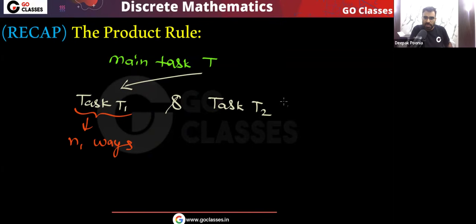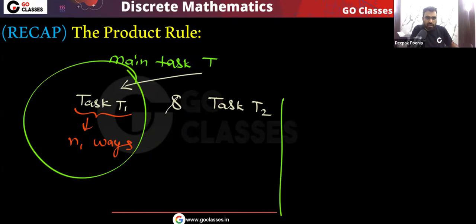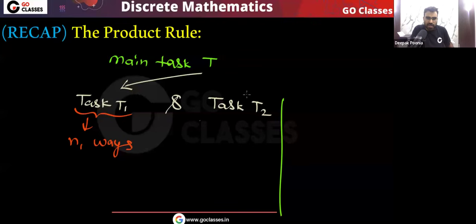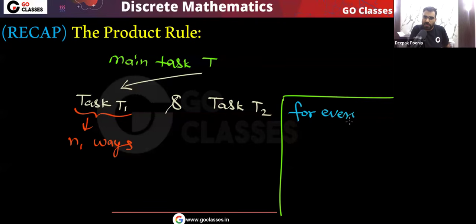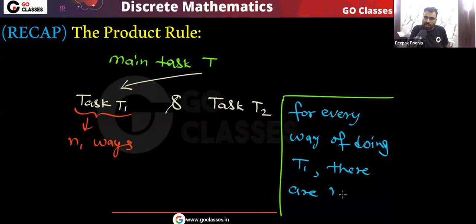So remember here that for every way of doing task T1, there are n2 ways to do task T2. Very simple.